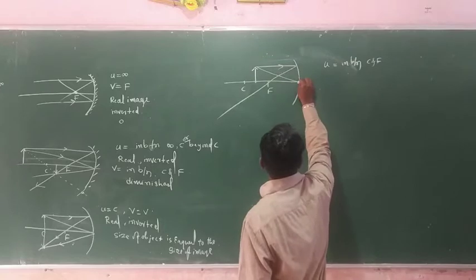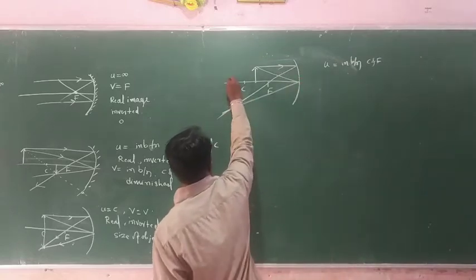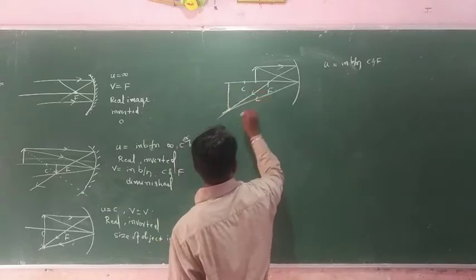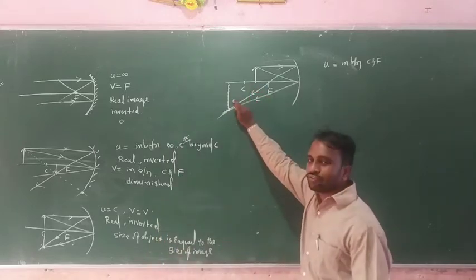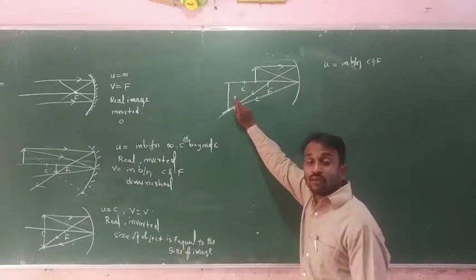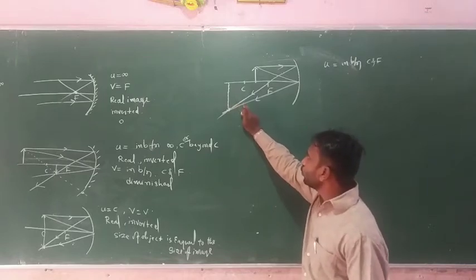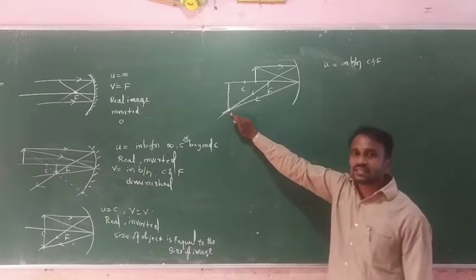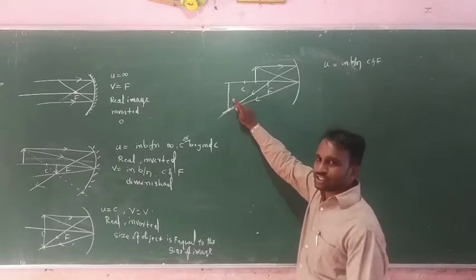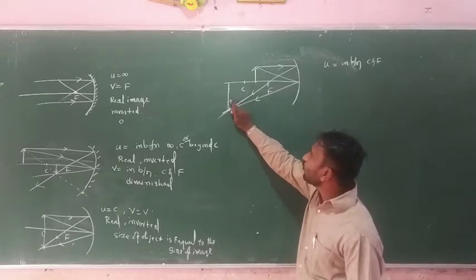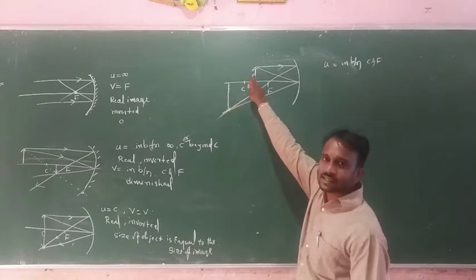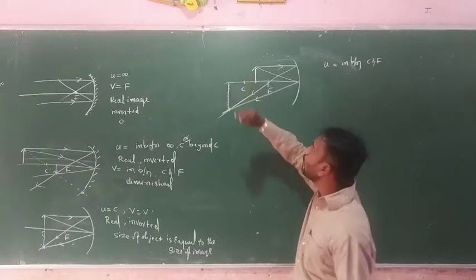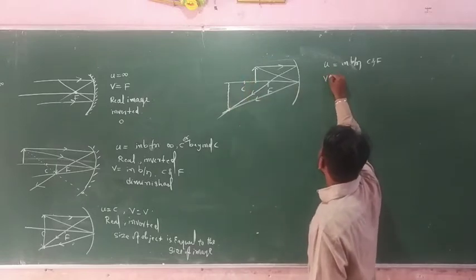Here two reflected light rays cross each other, and here we will get an image. This one is a real image, because two reflected light rays cross each other. It is inverted, and the size of image is greater than the size of object. Here we get an image